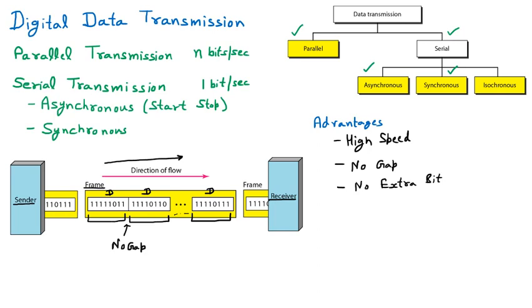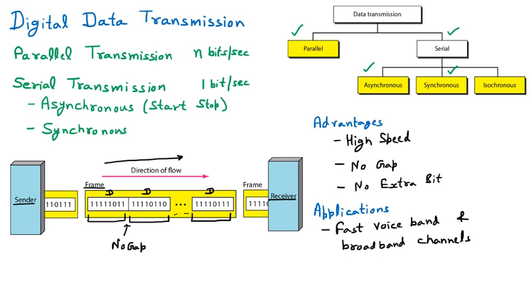And now we are getting to the applications. Talking about the applications of synchronous communication, the first application is that they are used for fast voice band and broadband channels.